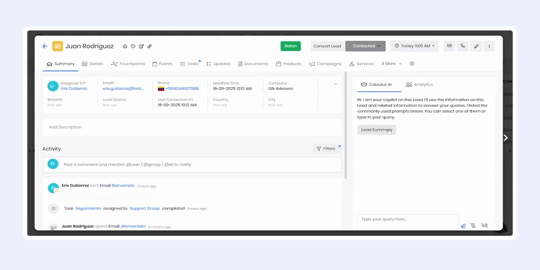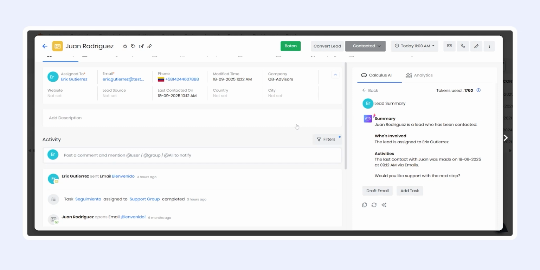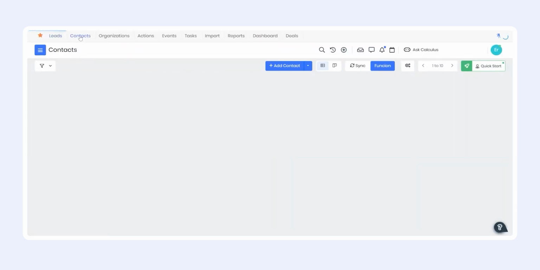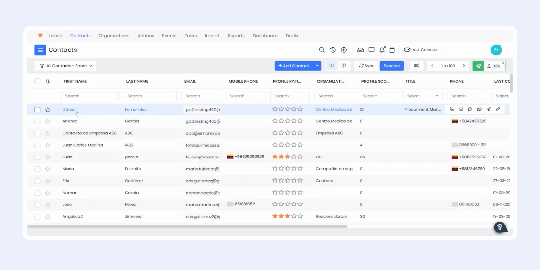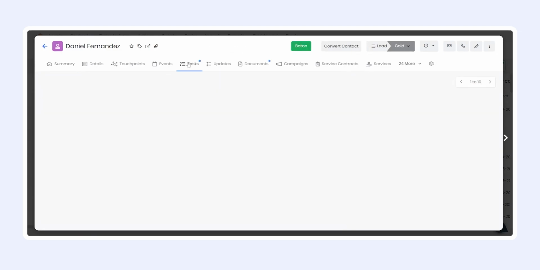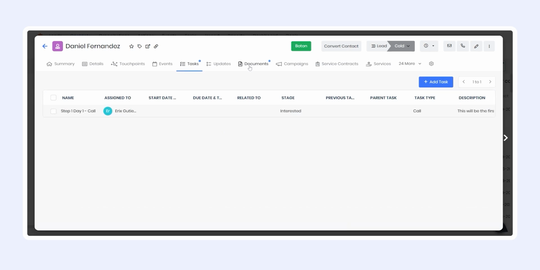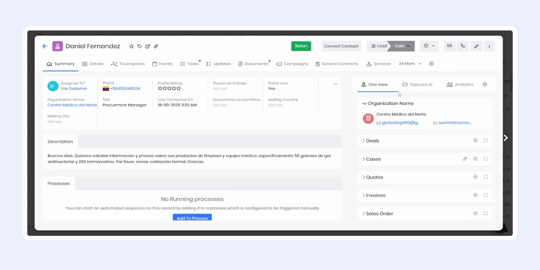I have the AI that also allows me to make a summary of everything that has happened with the lead. Apart from all the information I have received, I also have tasks, activities, and all the information I need. So here I can directly create an email. In fact, I'm going to go to a contact who has more information. I can use the AI to give me more information about that contact. Here I have not only interactions, but I have also performed tasks, attached documents, and I have campaigns associated with it. I have a lot of information associated with this lead.